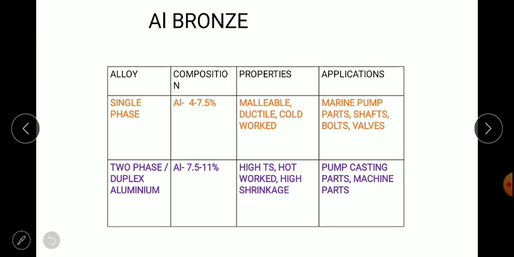Single phase, that is 4 to 7.5%, has very good properties such as being malleable, ductile, and can be cold worked, whereas two phase, sometimes called duplex, has hot working applications and high shrinkage. That's why single phase alloy is specifically used for marine pump parts, shafts, bolts, valves, etc. And this two phase or duplex aluminum bronze is used for casting parts, that is pump casting parts and machine parts.